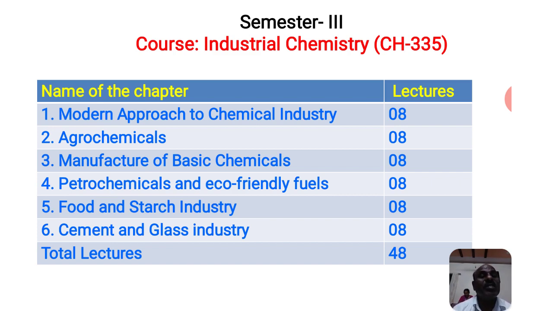If these are not controlled, the yield of the product is also inhibited. Hence agrochemicals are required, to increase the yield of the products.